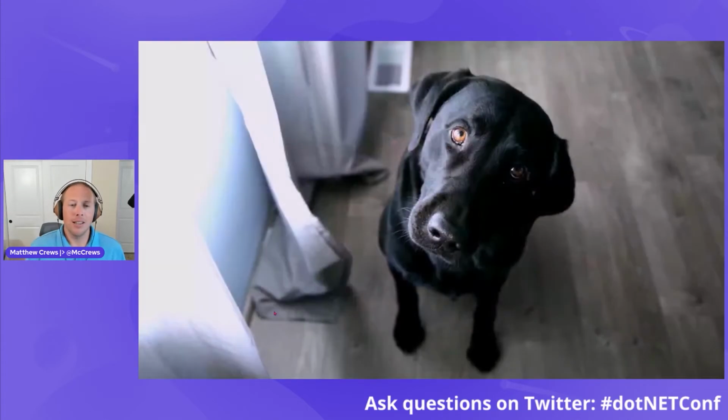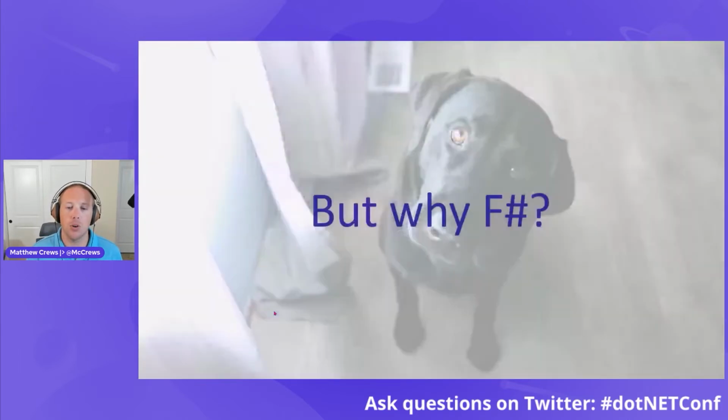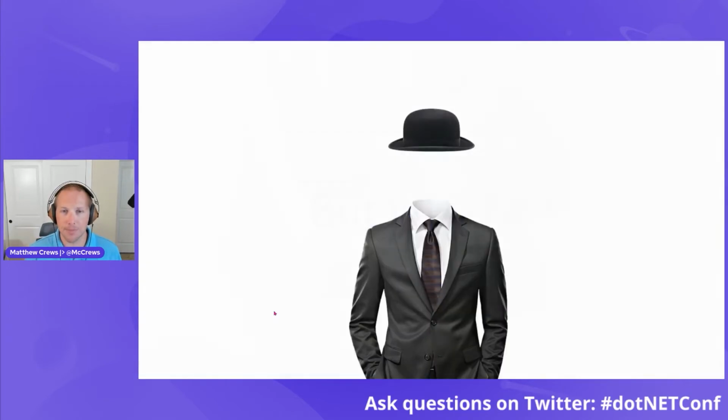Now, you might be asking a different question. Okay, Matthew, mathematical planning sounds cool, but this is an F# conference, so why F#? What about F# makes it cool for this type of thing? Well, to answer that question, I need to point out there's actually 2 bugs in that code, 2 visible bugs. Now, there's always someone who's very astute and may have noticed them, which is great. But what's really important to know is that the compiler can't see them.